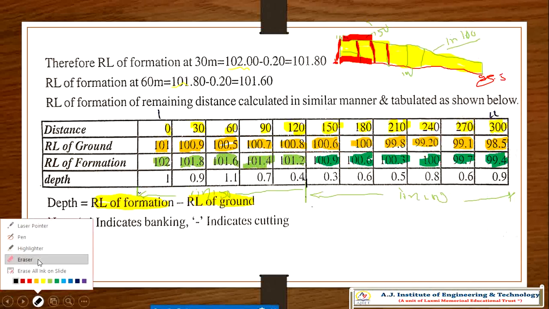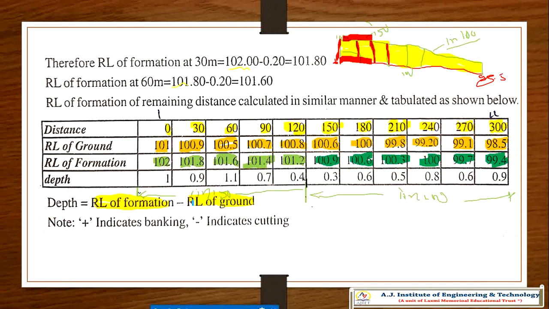Each length, let it be this one. So now at 101, the RL of formation line is 102 minus 101, so 1 meter depth. That is the depth of filling.